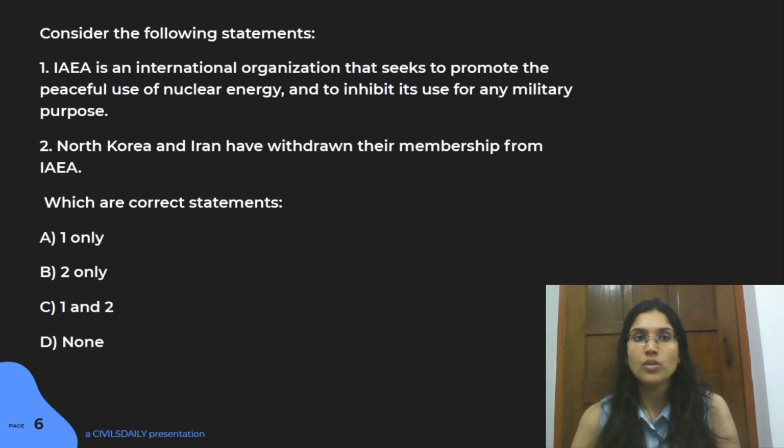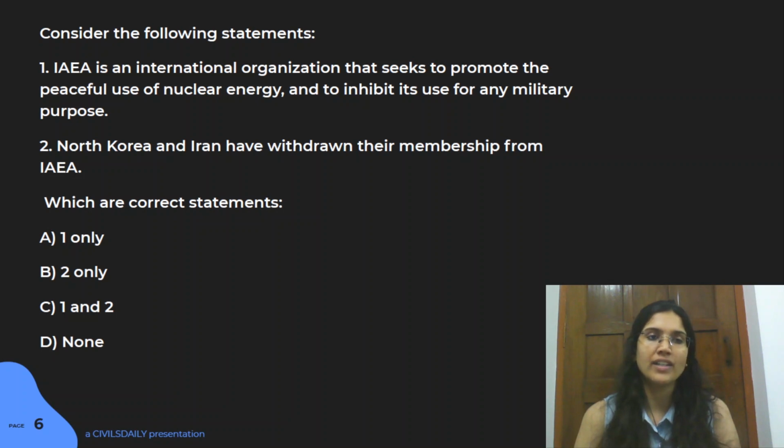And now let's move on to the last question of the day, which is based on IAEA, that is International Atomic Energy Agency. So this body is important. It has won a Nobel Prize also, and it has been asked a couple of times in your previous year papers also. There are 2 statements that have been given with respect to this particular body.